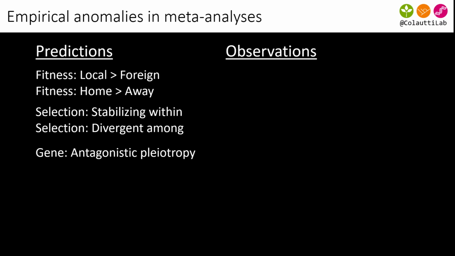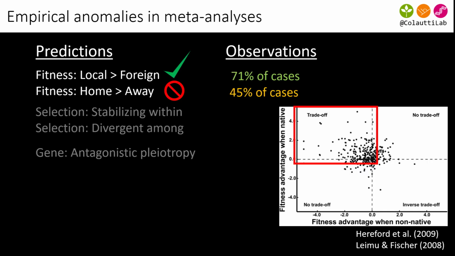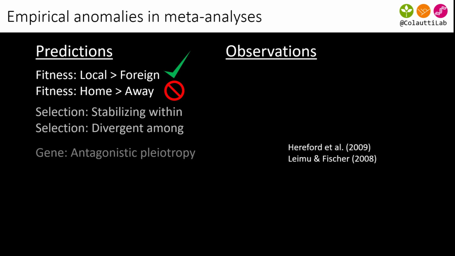The problem is that a number of empirical studies over the past 20 years or so don't seem to support these predictions. So these papers cited in the bottom right-hand corner are a couple of meta-analyses. And both studies found when genotypes are grown in the same environment, the local genotype does better than the foreign genotype, but less than half the cases support the prediction that genotypes perform better when they're grown in their home environment than when they're grown away.